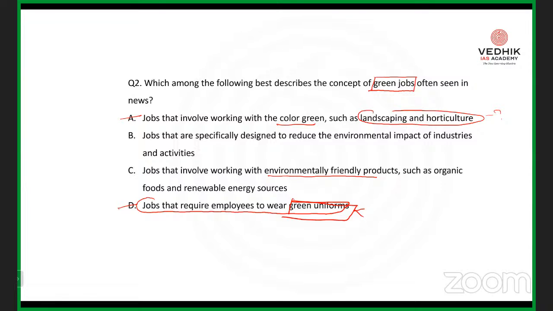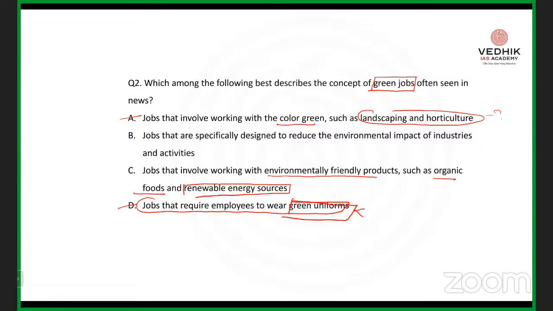Now again, we want to eliminate 1 or more options, then only we will get the right option. When you go through option B, that seems to be a correct statement. And when you go for option C also, it seems similar, but it is focused on renewable energy sources and organic foods. So can we say that those who are working in organic food industries or renewable energy sources, for example, someone working in hydroelectric projects or solar or wind, have green jobs?